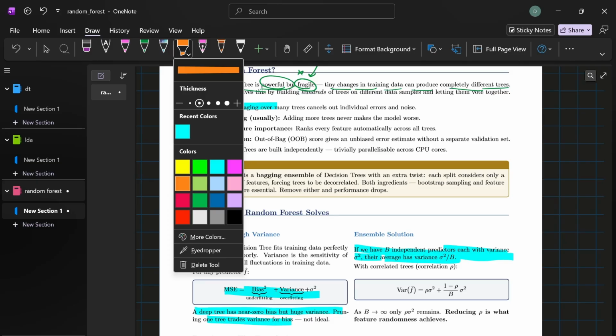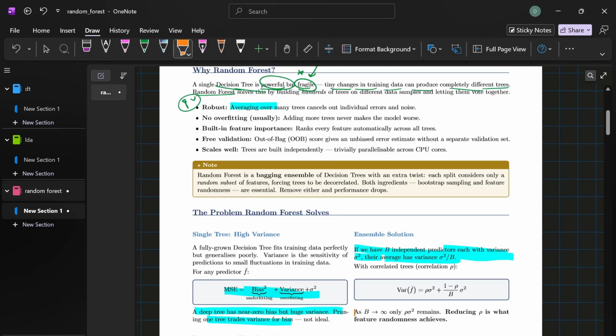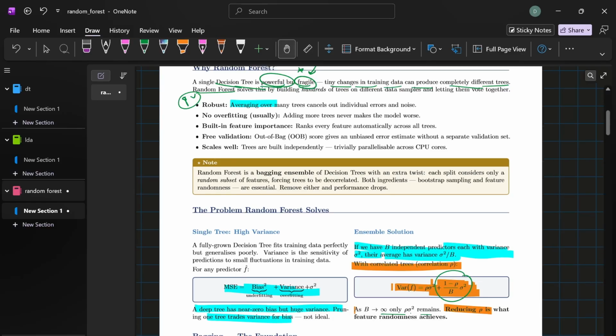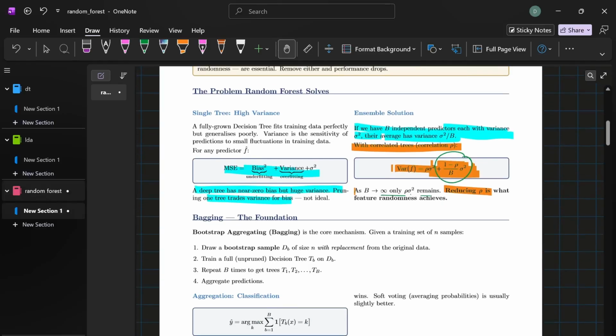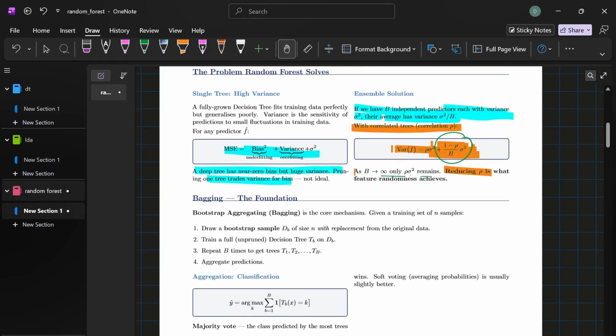But here's the problem: if all your trees are trained on the same data, they are going to be heavily correlated. They'll all make similar mistakes, and correlated trees don't reduce variance as much. The formula for the variance of an ensemble is rho times sigma squared plus a term that goes to zero as you add more trees. That rho, that correlation, is what limits you. Okay, so random forest solves the problem in two ways. First, bootstrap sampling. Second, feature randomness. Both of them together make random forest more powerful.